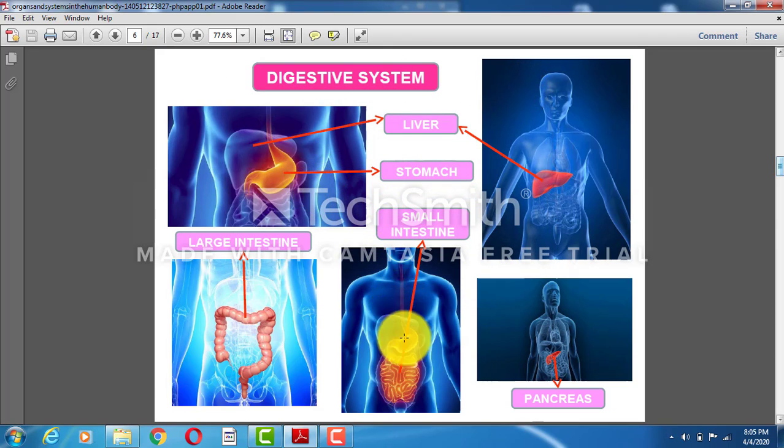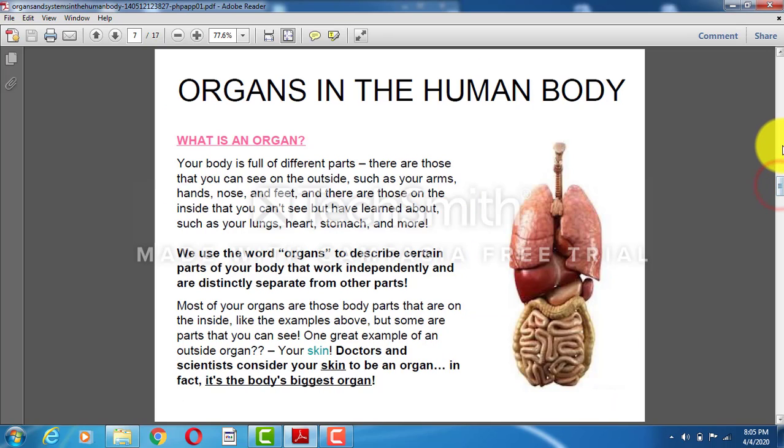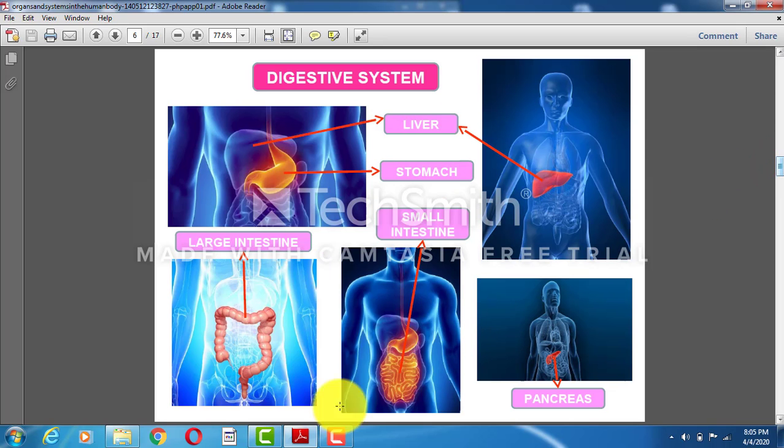Then we have the small intestine, children. See here, this is the small intestine, exactly below the stomach. Can you see these coiled structures? And outside that we have the large intestine. This is called the large intestine. Intestines are located between the stomach and the anus. See here, this one is the large intestine, and inside it is located the small intestine.